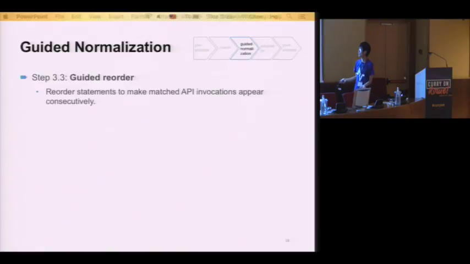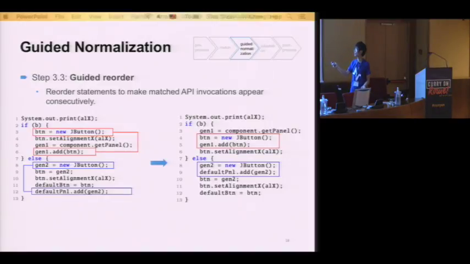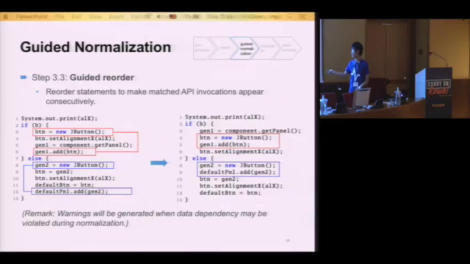Yep. And now the last thing is to do guided reorder. We want to reorder statements in the same basic block so that they appear consecutively to exactly match our rules. What we do here is reorder statements by solving the dependency relations, a constraint of dependencies, while ensuring that they appear consecutively. Also, a remark here: a solution to perform this swap might not exist, so a warning may be generated. But as we will show later, in practice, the number of warnings is very small, so the user will only need to handle a small fraction of the code themselves.